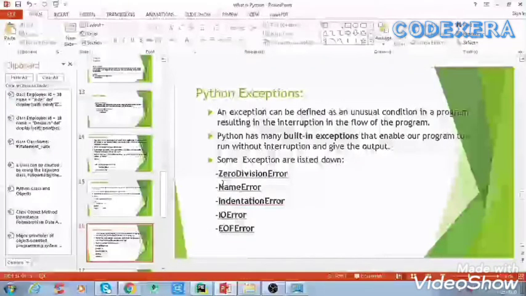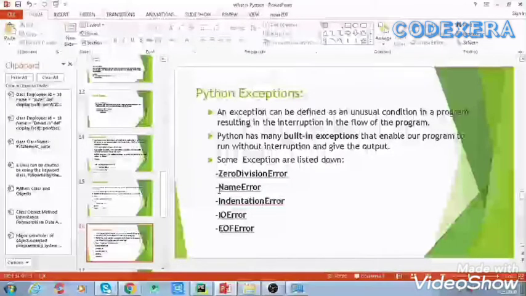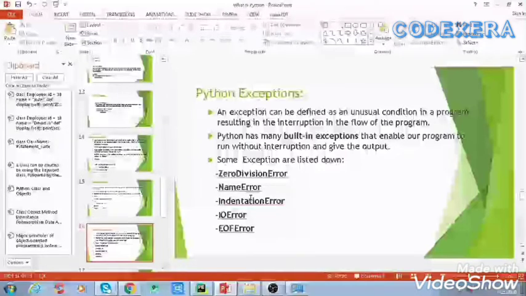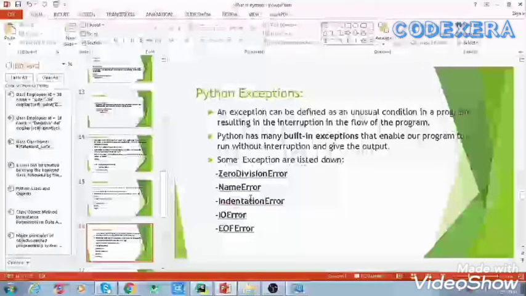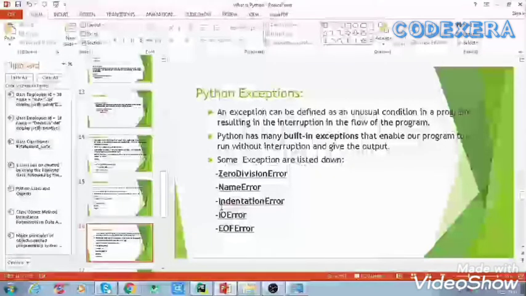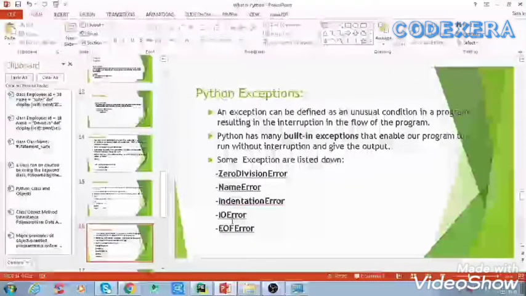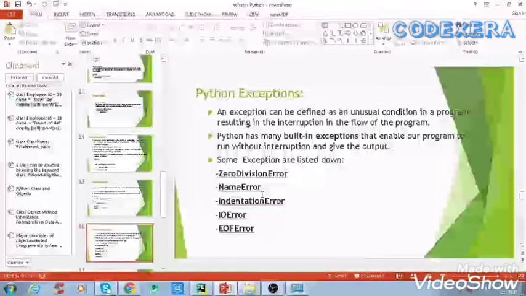The first one is ZeroDivisionError, which occurs when a number is divided by 0. NameError occurs when a name is not found. It may be local or global. IndentationError occurs if incorrect indentation is given by the user or programmer. IOError occurs when an input output operation fails. And EOFError occurs when the end of the file is reached and operations are still being performed. So this was all the exceptions in Python.